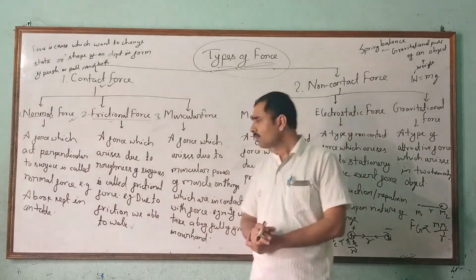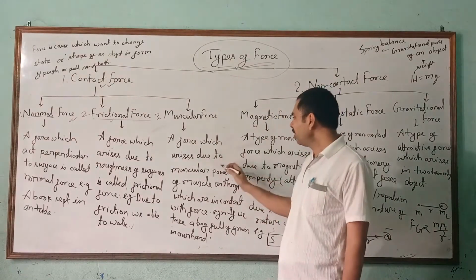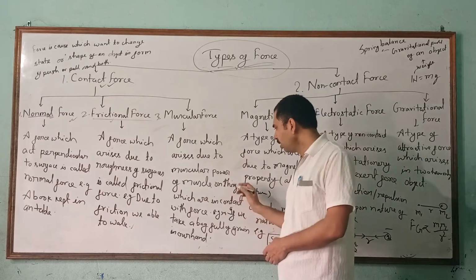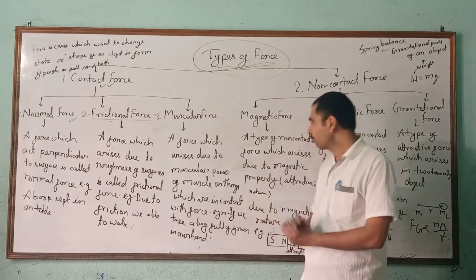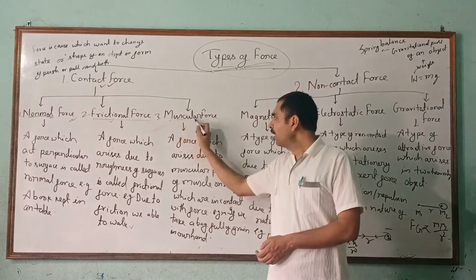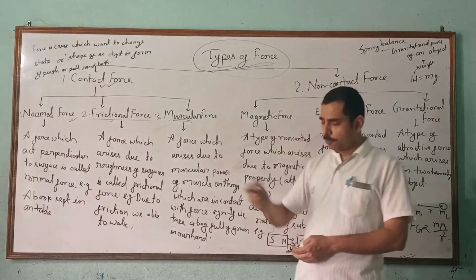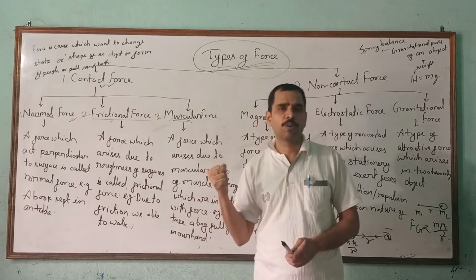Is it clear? The third one, muscular force. A force which arises due to the muscular power of the muscle on the things which are in contact. Here muscle is the word from which muscular comes. So the force exerted by the muscles on anything is called muscular force.